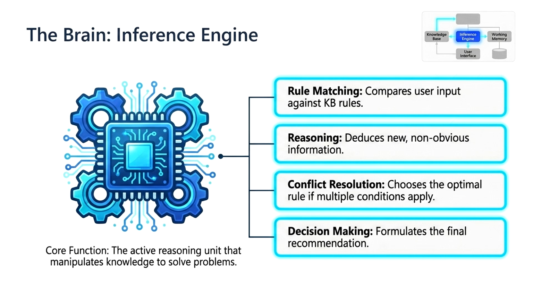After selecting the best rule, the inference engine applies logical reasoning and produces the final recommendation or solution. This reasoning process enables the expert system to solve problems in a systematic and intelligent manner, similar to how a human expert analyzes a situation before making a decision.